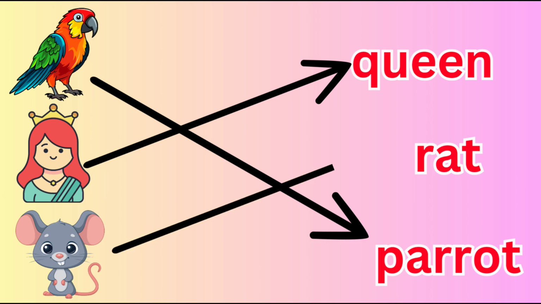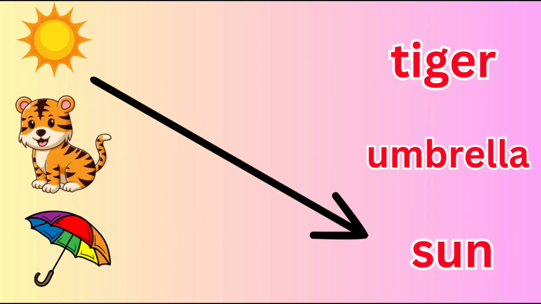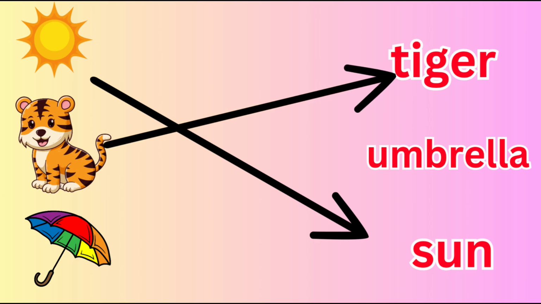R for rabbit. Match the rabbit. S for sun. Match the sun with sun. T for tiger. U for umbrella.